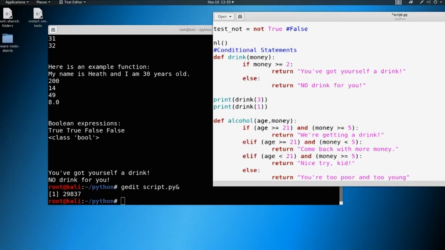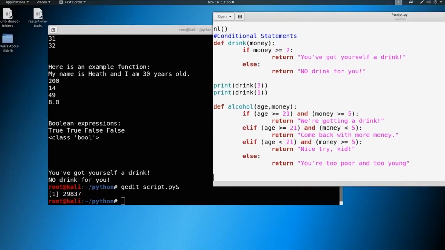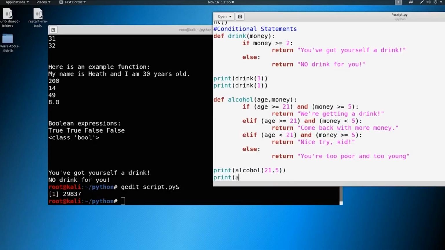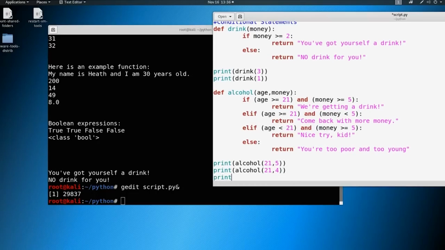So let's go ahead and run this a couple different times. Let's print out alcohol, and we're going to give our two parameters: 21 and 5. Let's print out alcohol again with parameters of 21 and 4. And then let's print out one last time with 20 and 4.